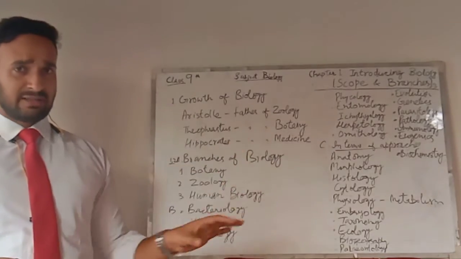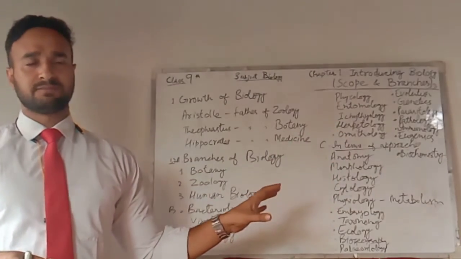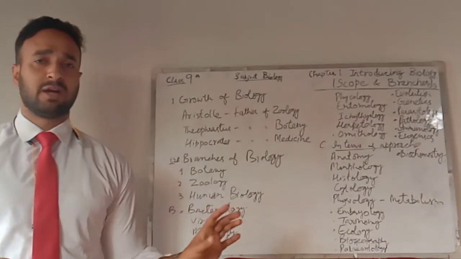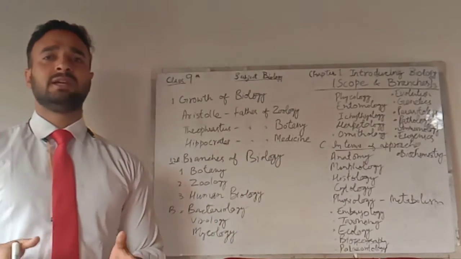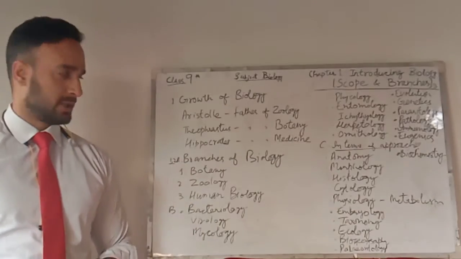So all these things are studied under the branch of taxonomy. So taxonomy is a branch of biology that deals with the naming, grouping, and classification of the living organisms.